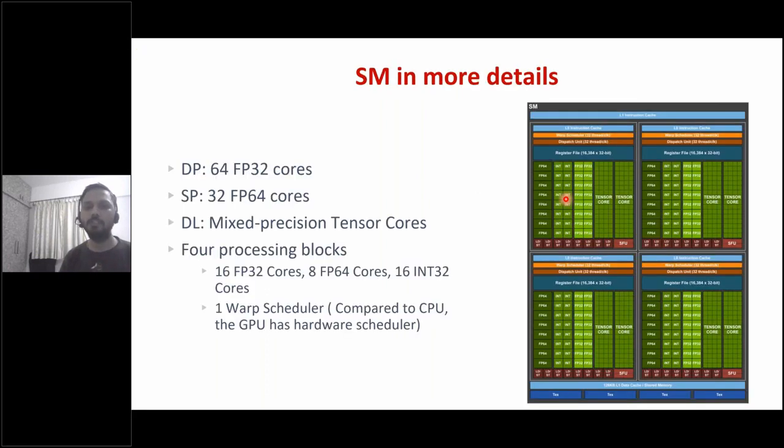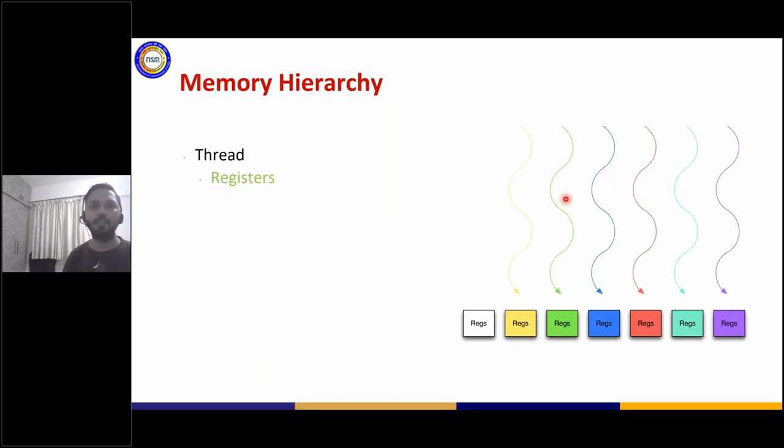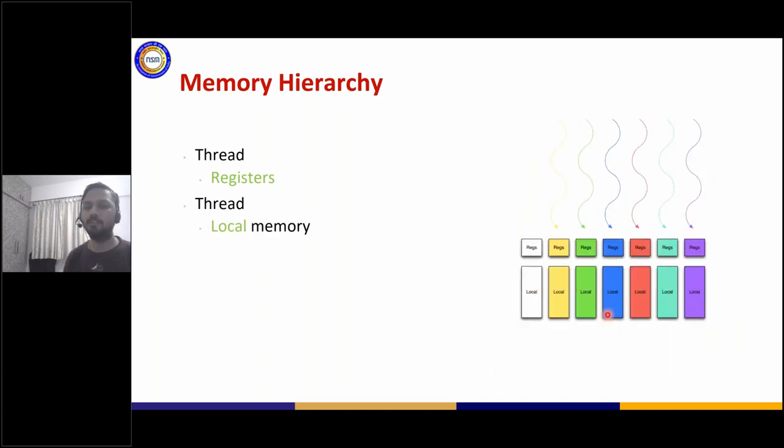Now, let's look at the memory hierarchy. From a memory hierarchy perspective, every thread basically gets its own registers. That's the definition of a register, which you have been seeing so far. Every thread has registers which are not shared at all. Also, threads get a specialized memory, also called local memory, which is local to them, for data that does not fit into the registers, which is private per thread. It is not shared.